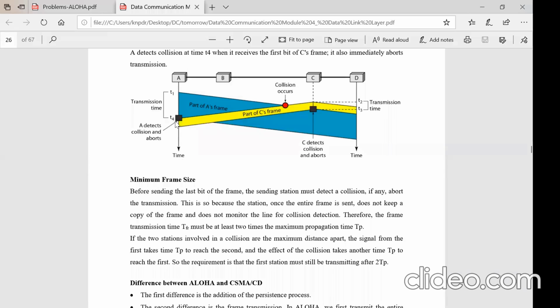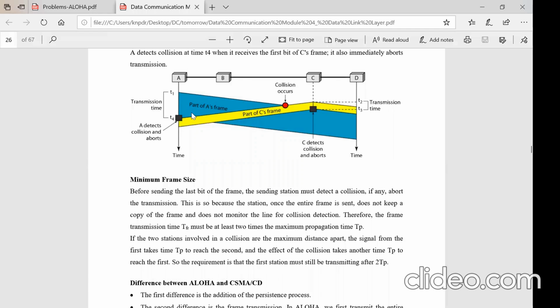For example, if the propagation time is 5 milliseconds and the transmission time of the packet is just 2 milliseconds, and within 2 milliseconds A releases the whole packet, then A will be listening to the channel for collision only during those 2 milliseconds.